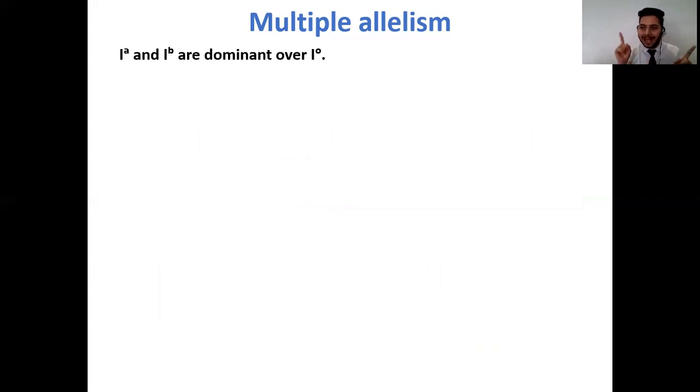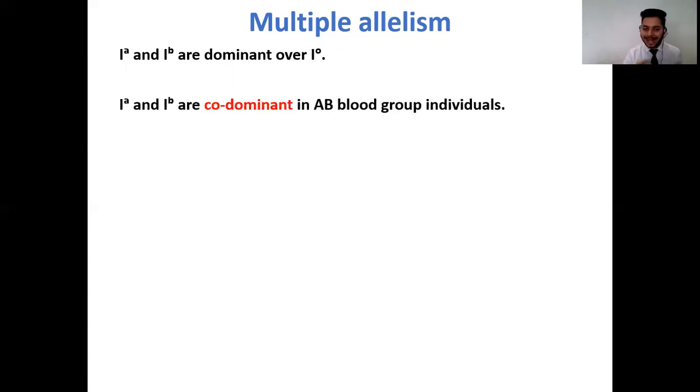So if IA and IO are coming together, then IA is observed to be dominant over IO. Okay, so that is the relationship among them. Let us understand the interrelationship between IA and IB. So IA and IB are said to be showing a phenomenon of codominance. We've studied this in our previous class that IA and IB are said to be showing the phenomenon of codominance.